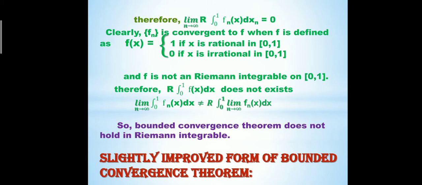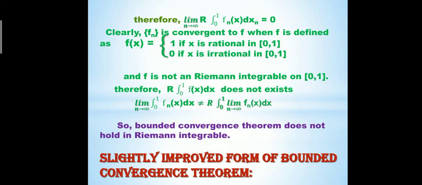Hence, we clearly say that the limit as n tends to infinity of the integral of f_n(x) dx does not equal the Riemann integral from 0 to 1 of the limit of f_n(x) dx. That is, the bounded convergence theorem does not hold for the Riemann integral.